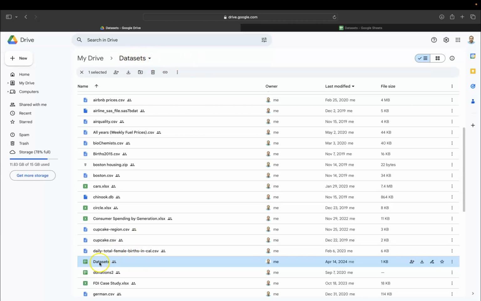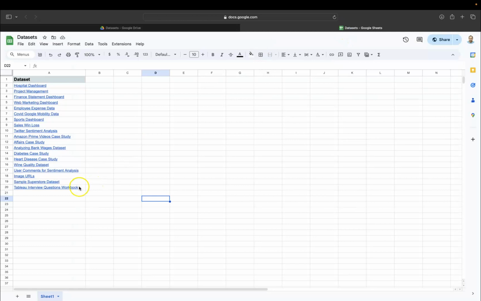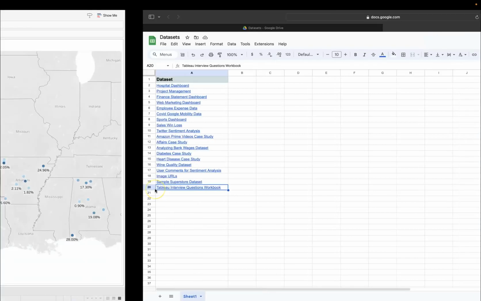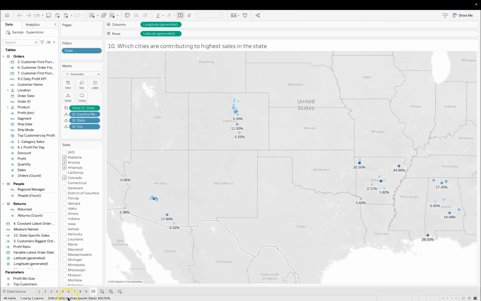dataset folder. In my dataset folder, I have the datasets sheet, and then over here, I am keeping the workbook. For now, this is my workflow. Hopefully it will simplify in future, but this is my workflow where you can download this workbook and get access to all my previous questions. Also, the playlist is present in the description as well, along with the workbook link.